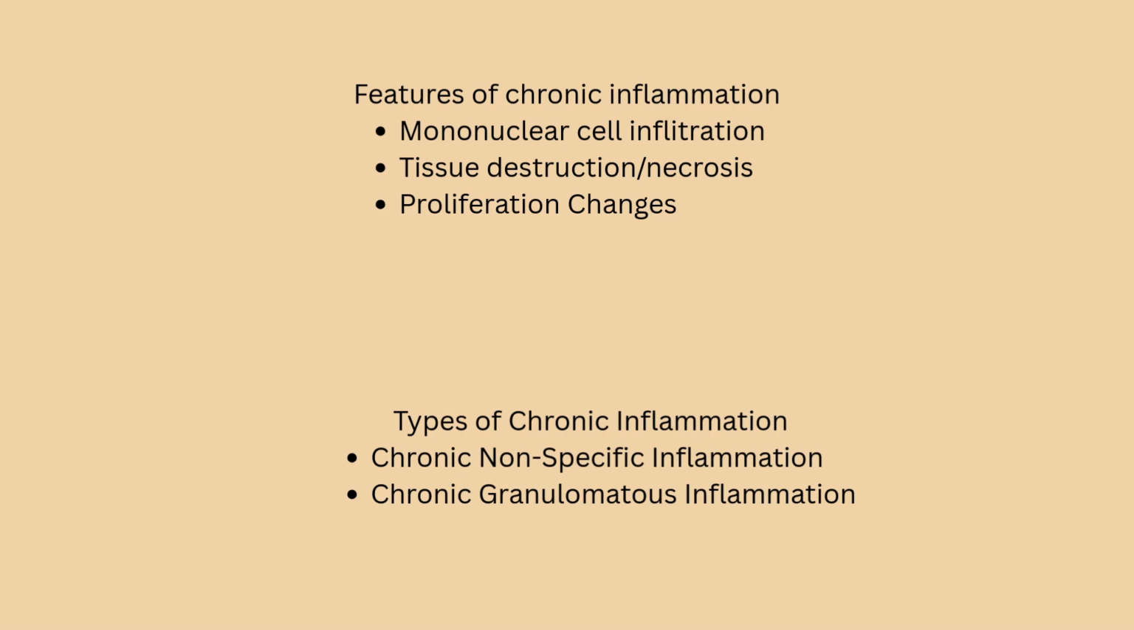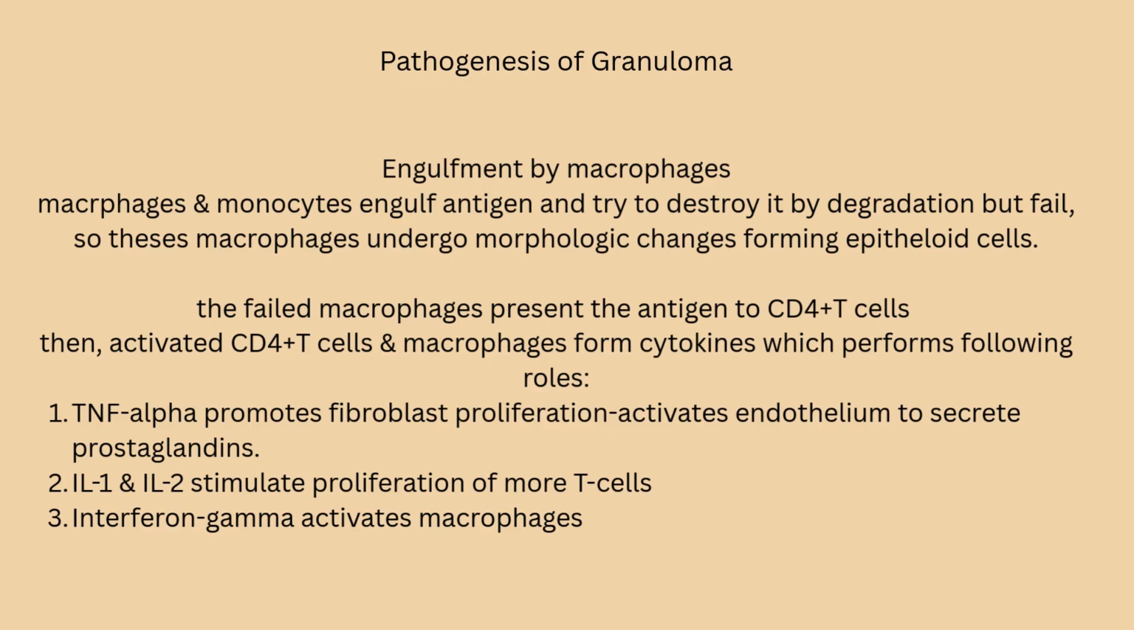Now let's begin talking about the pathogenesis or formation of this granuloma in detail. Basically, these macrophages, as I told you earlier, end up engulfing the bacteria, which they are supposed to destroy or degrade, but they fail to do so. Because of that, they undergo morphologic changes forming epithelioid cells. Now, these failed macrophages present the antigen which they had engulfed and failed to destroy to CD4 T cells.